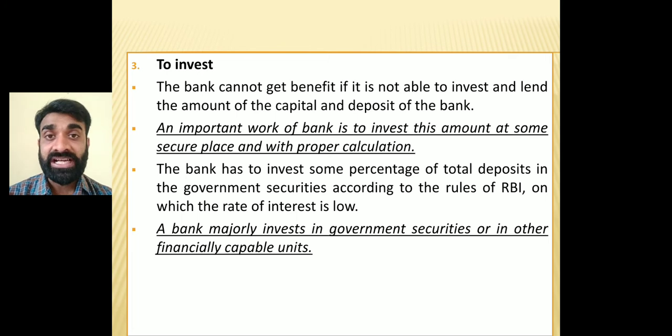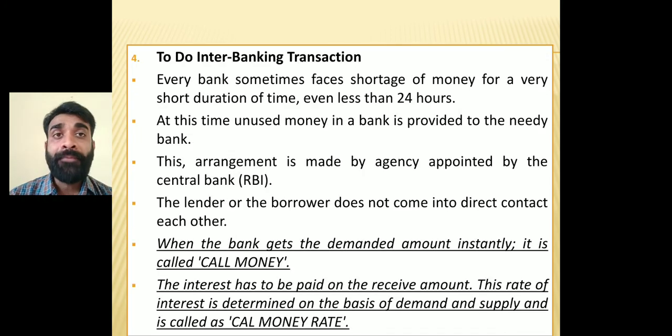Like public sector industries and public sector companies, the bank's money is only going to be invested there. So it is guaranteed, since they have invested in the government, so there is no fear of loss of money. Getting my point? So the third and important one is to invest. Fourth is to do interbanking transactions. Okay, fine, understand this.